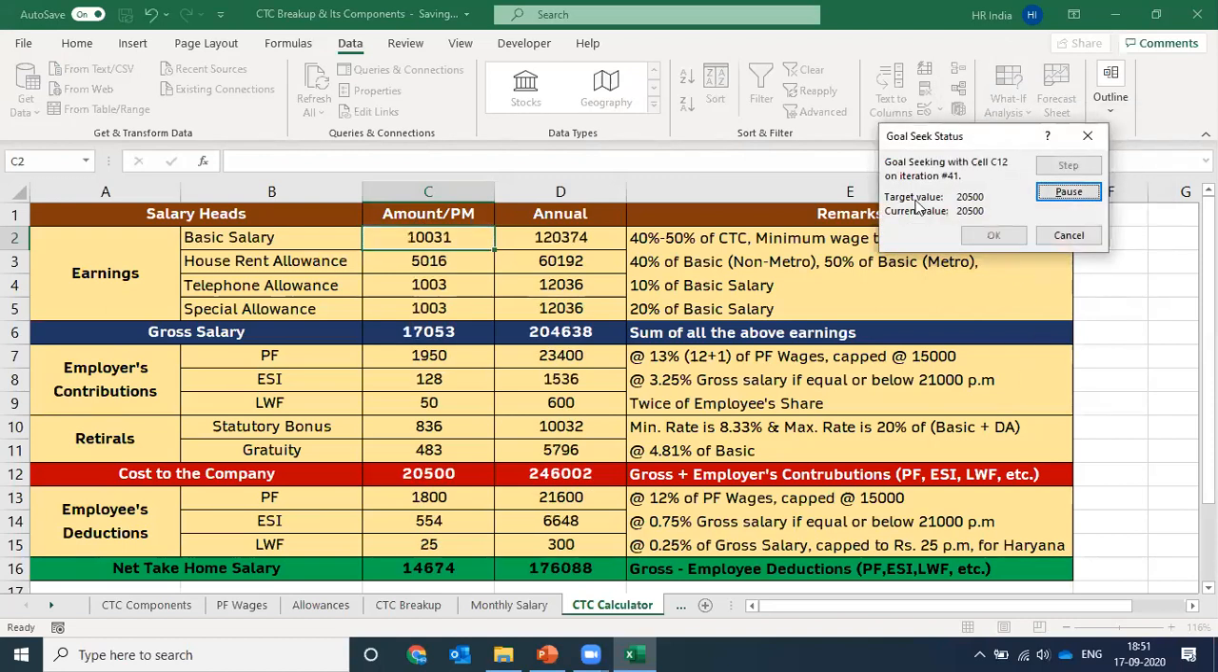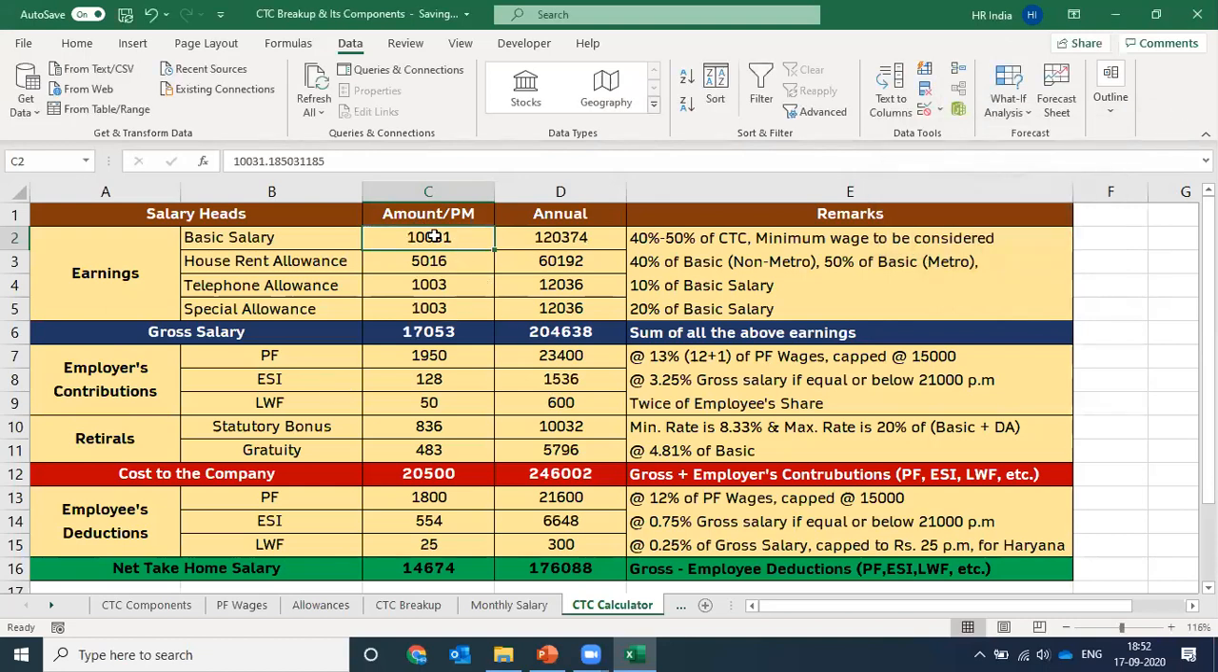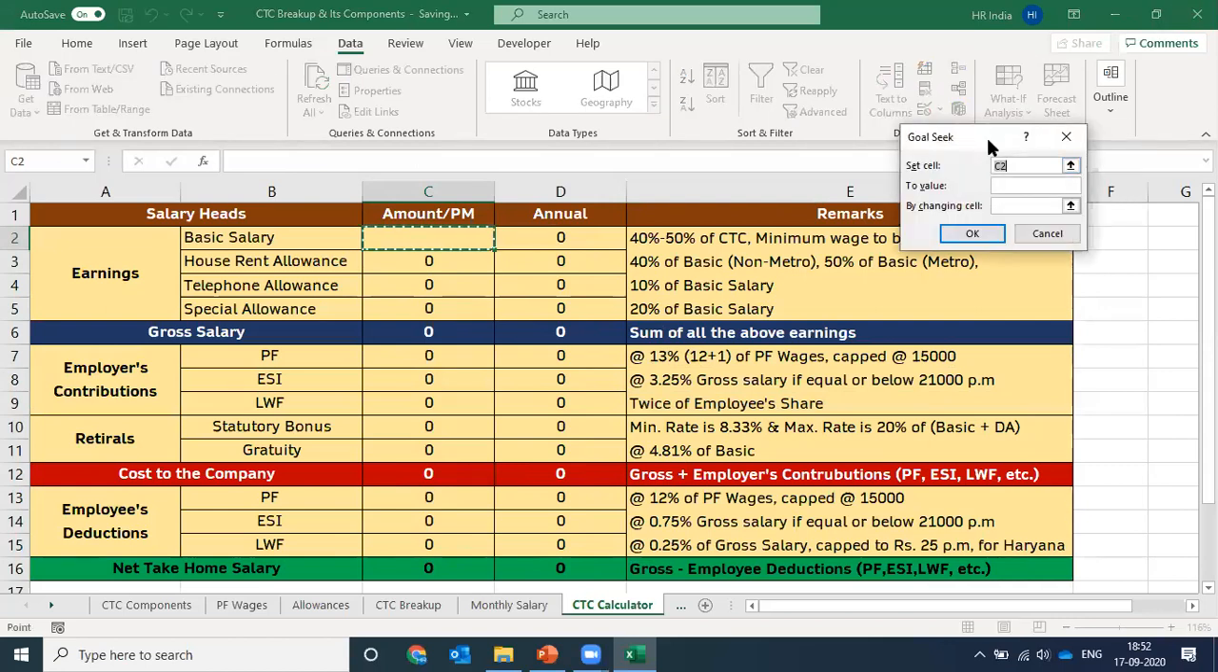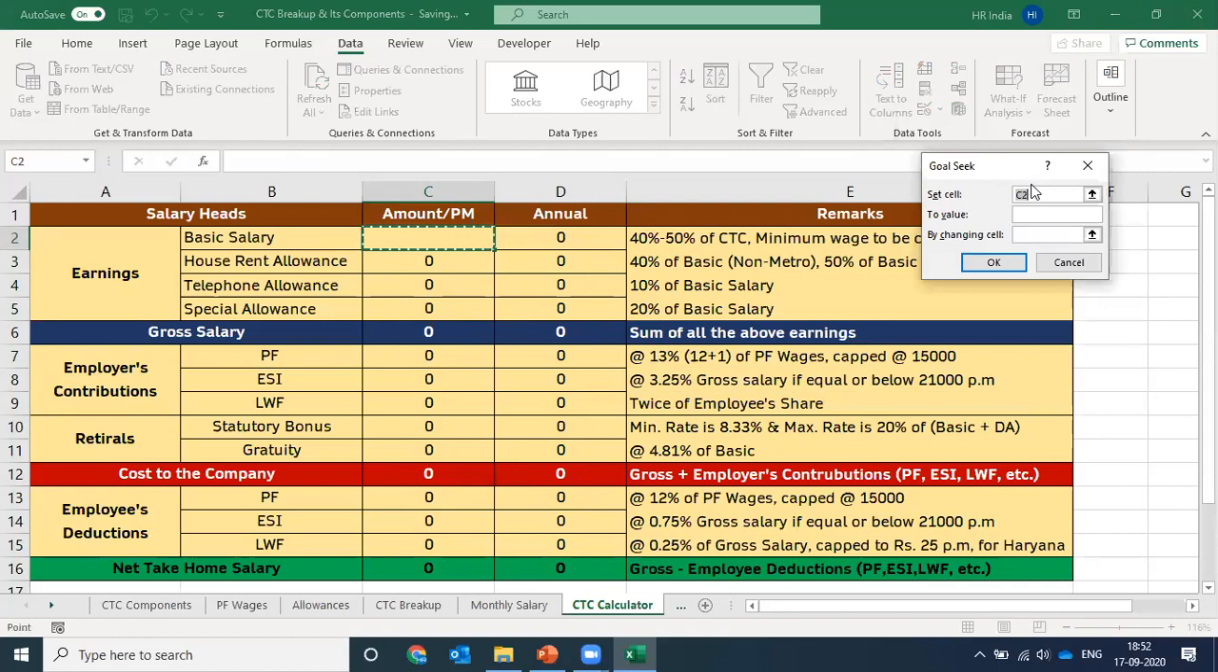Now press OK. Now see, the calculation is done in a second. This complete CTC structure has been designed in a second without doing any manual entering of the amount. So that is how we can create an automated CTC structure as well. Now let's try to input another amount. Let's suppose that we want to calculate a CTC structure of 60,000 rupees. 60,000 as a monthly CTC, we want to calculate a CTC structure.